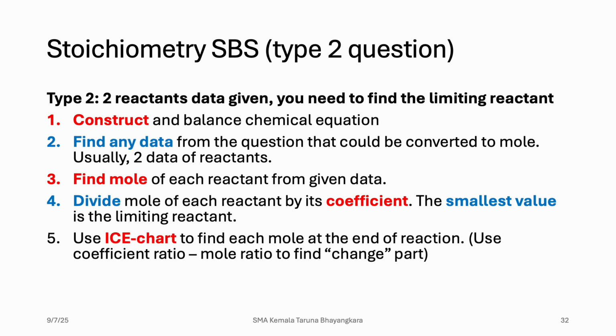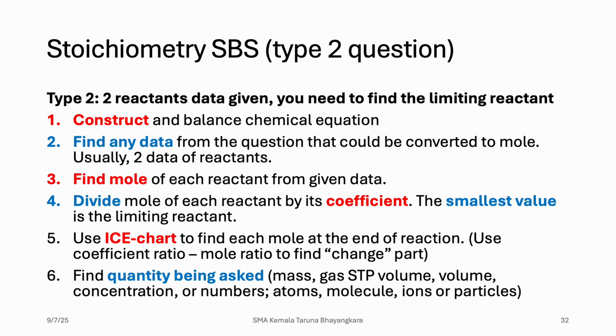And then use the ICE chart to find each mole at the end of the reaction. Use the coefficient ratio, the mole ratio, to find the change part. And then find the quantity being asked. For example, either the excess reactant, the limiting reactant needed, or the amount of product, including mass, gas STP volume, concentration, or numbers of atoms, molecules, ions, and particles.